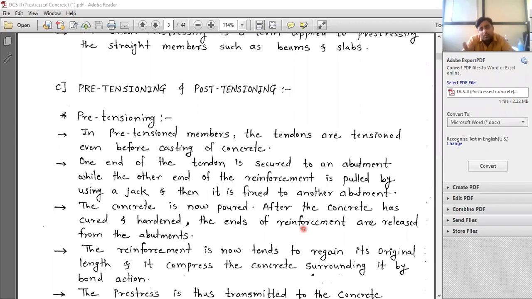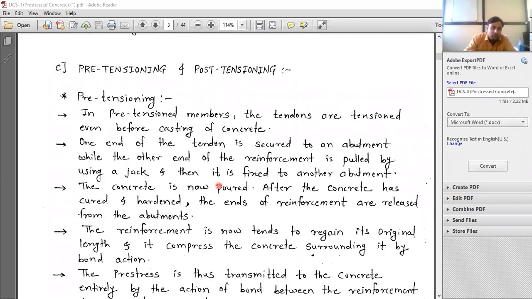That is pre-tensioning, in simple words. And what is post-tensioning? In the formwork, the steel tendon is placed at the bottom. We pour the concrete and allow the concrete to harden. Once the concrete is hardened, we apply tensioning to the tendon, and that is called post-tensioning. Post means after pouring the concrete; pre means before pouring the concrete. Remember this, a very easy point.